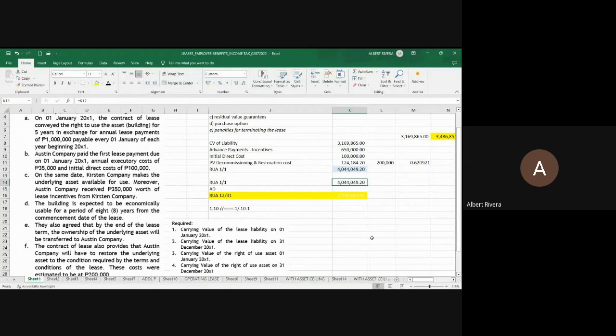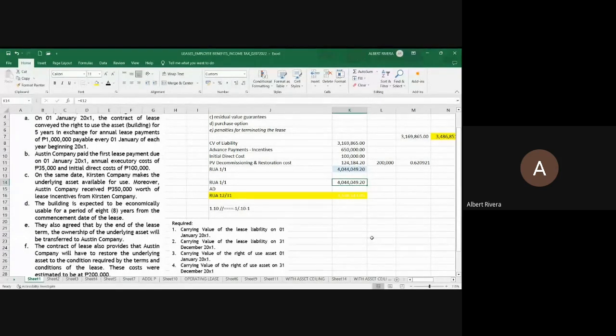If there would be a chance of a transfer of ownership, or a probability that the lease asset will be transferred to the lessee at the end of the lease term, then depreciate the asset using useful life. If there is no chance, probability, or potential that the lease asset will be transferred to the lessee at the end of the lease term, then depreciate the asset over the shorter between the useful life and the lease term. My question now is this.